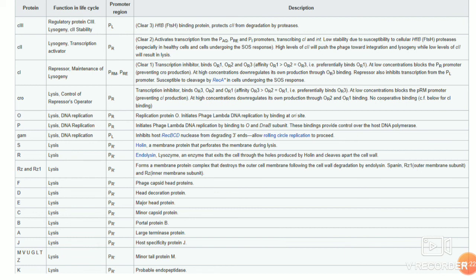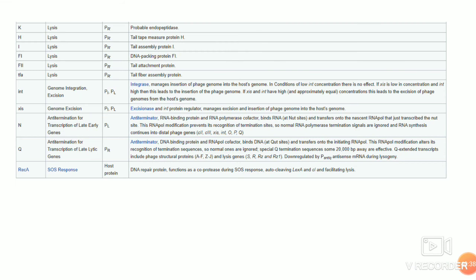F, D, E, C, B, and J are head structural proteins. M, V, U, G, L, and T are important for the tail protein. K protein is an endopeptidase, and other proteins like I, F1, and F2 are all important in the lytic cycle.